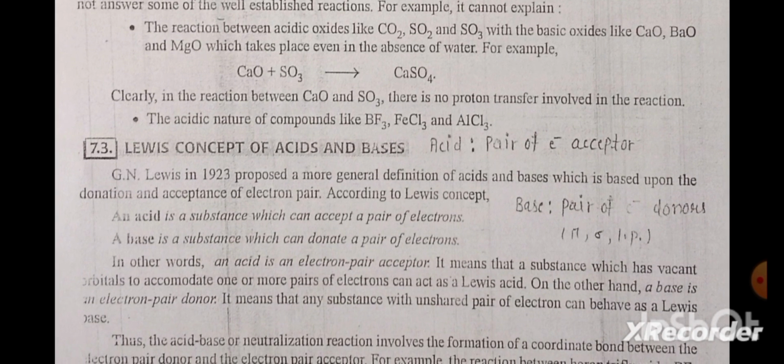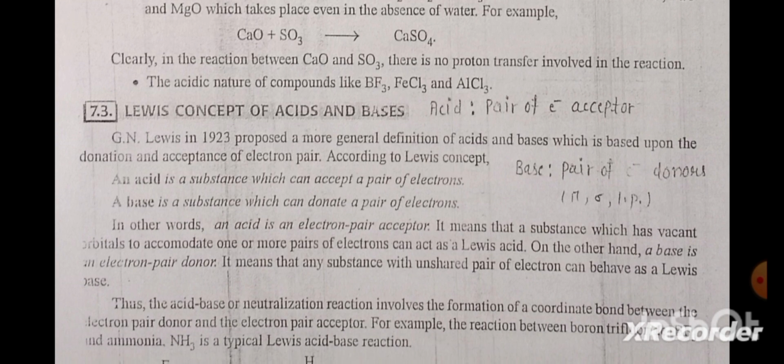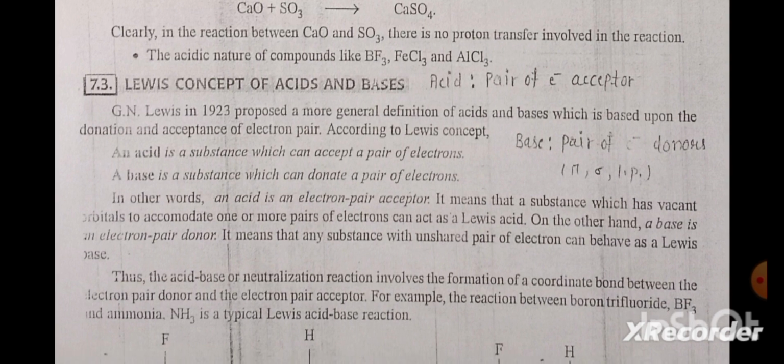Lewis concept of acids and bases. G. N. Lewis in 1923 proposed a more general definition of acids and bases, which is based upon the donation and acceptance of an electron pair. According to Lewis' concept, an acid is a substance which can accept a pair of electrons. A base is a substance which can donate a pair of electrons. In other words, an acid is an electron pair acceptor.